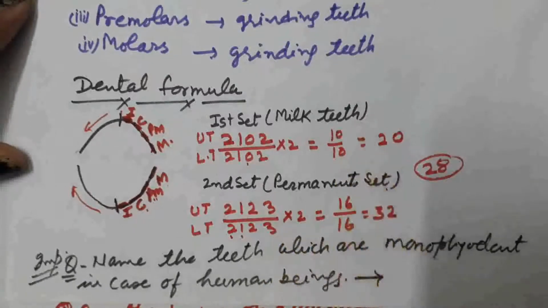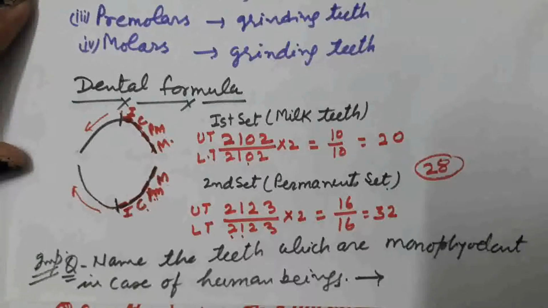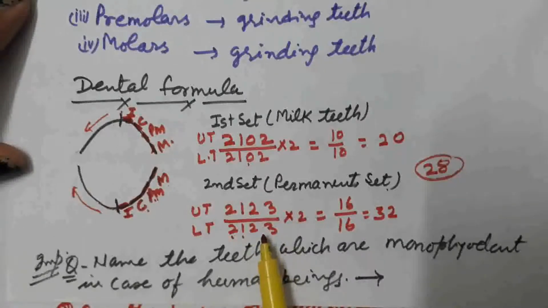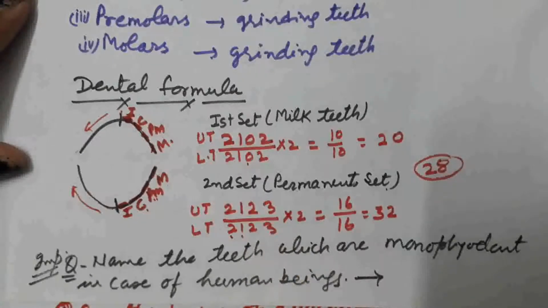They are not present in both sets of teeth. In milk teeth they are not produced at all. Which ones? Premolars and third molar. They appear only at the time of development of permanent set of teeth. Premolars appear one time in permanent set and third molar also appears one time. So they are representing the monophyodont condition.